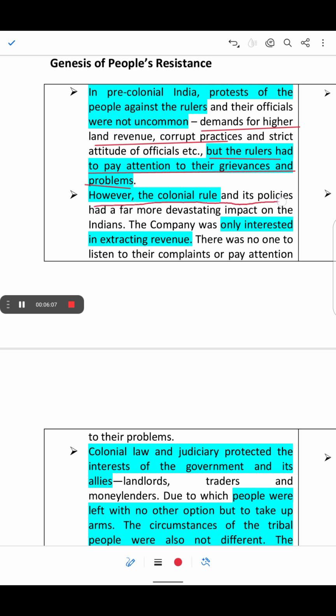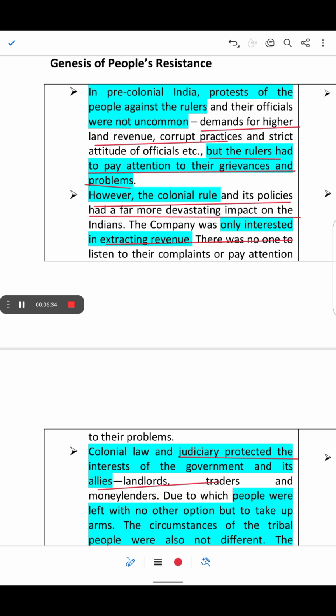However, the colonial rule and its policy had a far more devastating impact on Indians. The company was only interested in extracting revenue, and there was no one to listen to their complaints or pay attention to their problems. Colonial law and the judiciary protected the interest of the government and its allies.